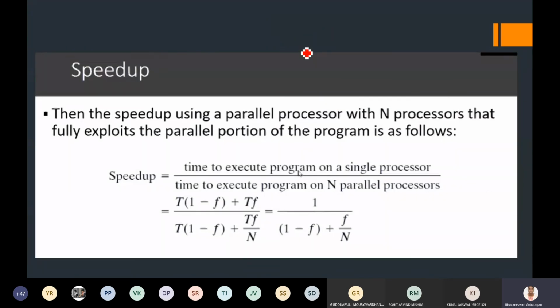So he has proposed a formula for the speedup. Amdahl's law is nothing but a formula for this speedup. Speedup is what you get when I introduce n parallel processors inside the program; it is going to enhance the performance of the processor.